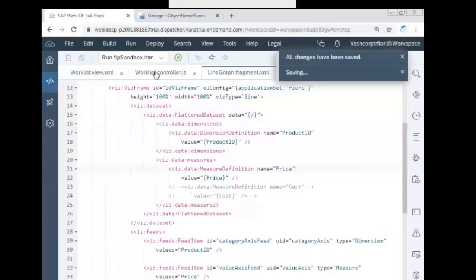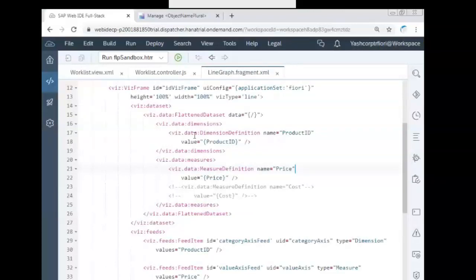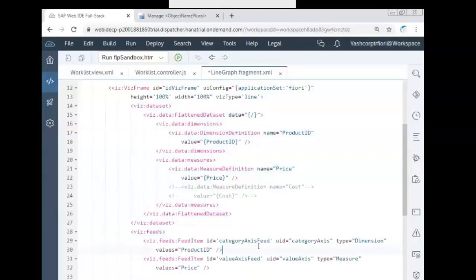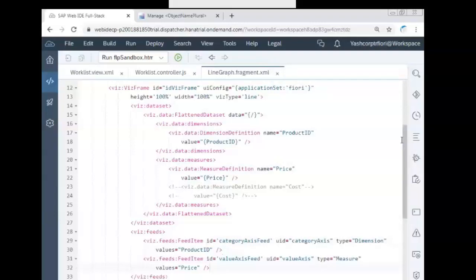Save all. Now go to the worklist.controller.js. Hope you are done with the fragment. Graph, copy paste, and rename or change data, week to product ID, and revenue to price. Both on the top, in the data set, also here under the fields. I hope you are done till here.